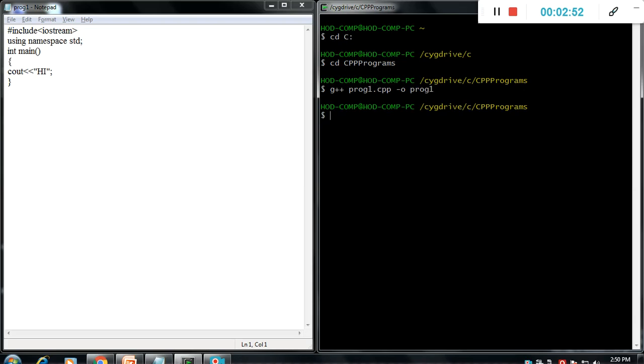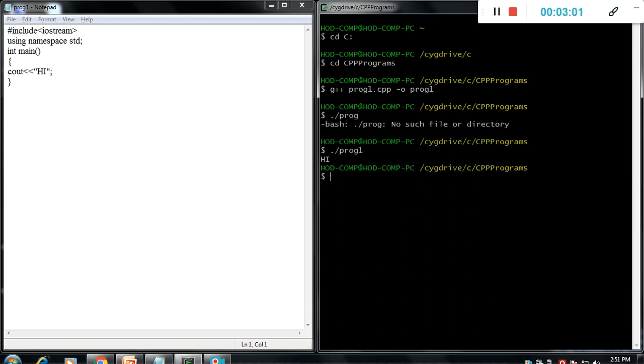Now we will run program1. It prints hi, right?